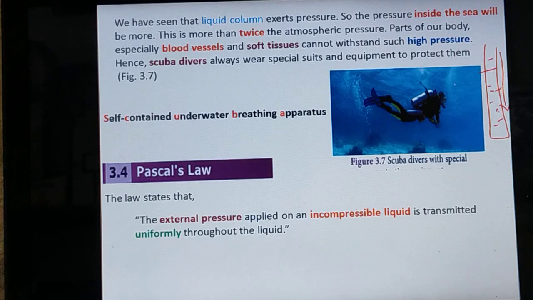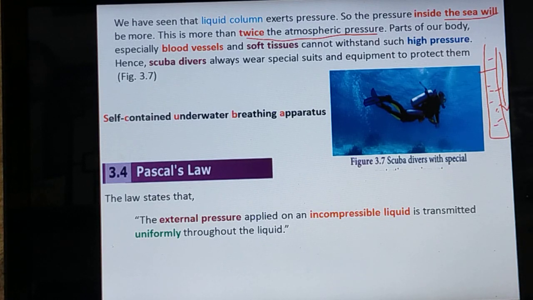By the same concept, in the sea, when we go deeper and deeper, there is more pressure than at the top surface of the seawater. So the pressure inside the sea will be more, more than twice the atmospheric pressure when we go deep into the seawater.